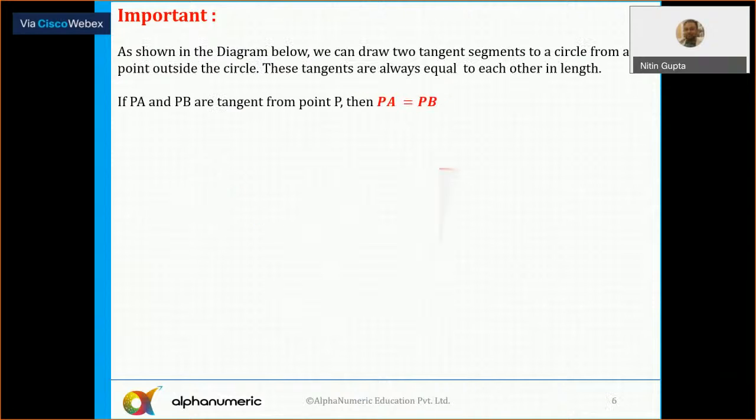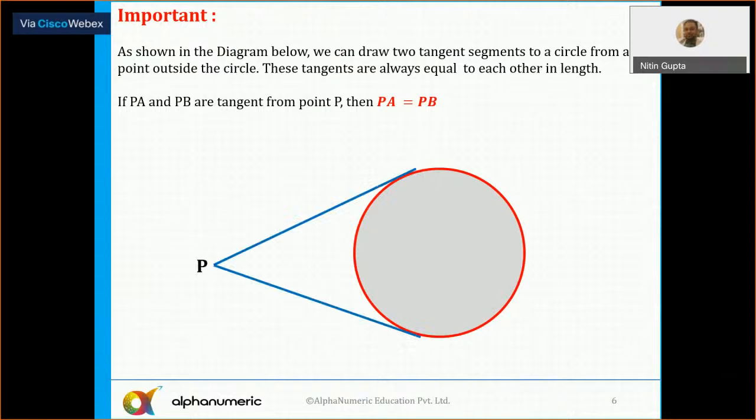Next point here. If PA and PB are the tangents from point P, then the lengths of these two tangents are always equal here. PA is always equal to PB. So the lengths of the two tangents from the point P are always equal. So PA is equal to PB.